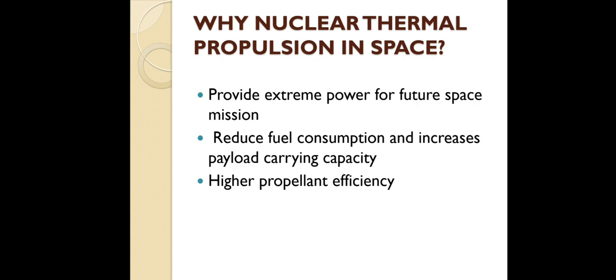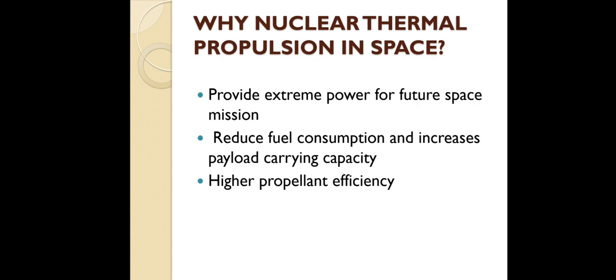Second one is reduced fuel consumption. If you take any chemical rocket propulsion, it will be consuming a large amount of fuel while giving higher thrust, which means it has to carry more fuel along with the vehicle. But here it will consume less fuel and at the same time give optimum performance, like higher specific impulse. Wherever thrust is required, it will give higher thrust also. And obviously we can increase the payload carrying capacity. And third one is higher propellant efficiency.